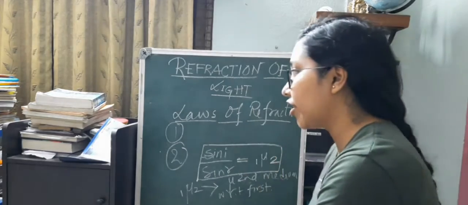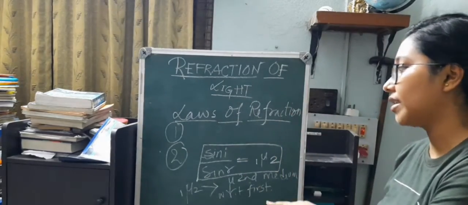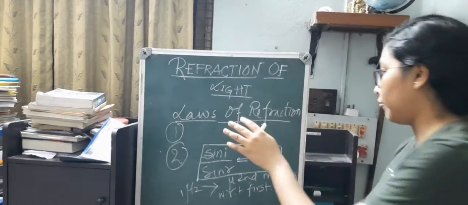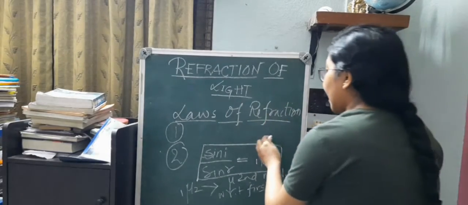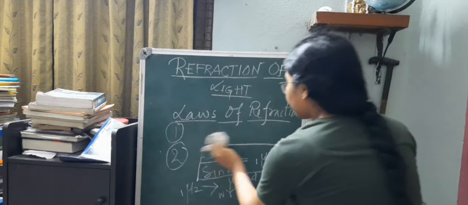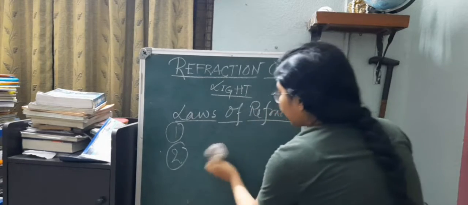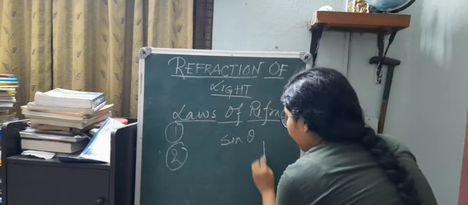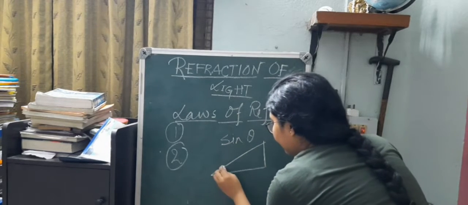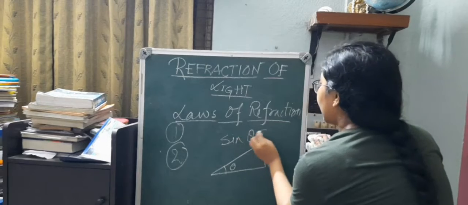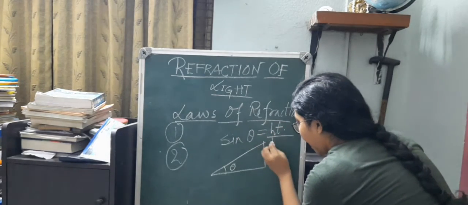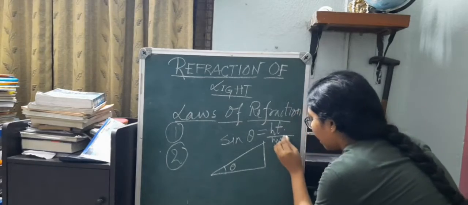Now, trigonometry is actually in class 9, so sine means height by hypotenuse. That is sine theta. If we take any angle theta and draw a triangle having one angle as theta, then sine theta is nothing but height by hypotenuse.